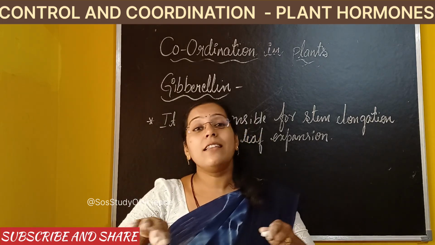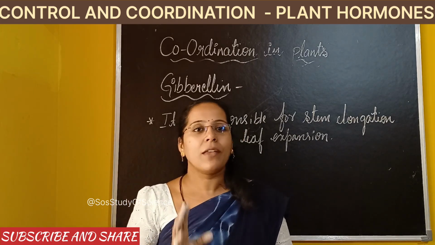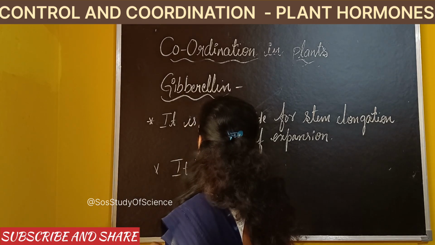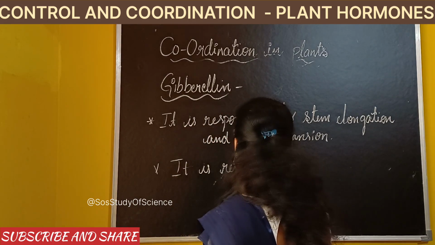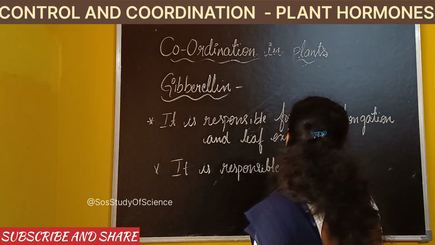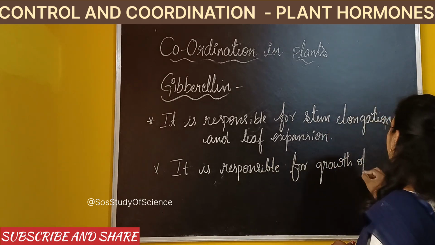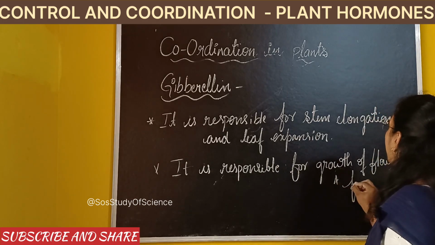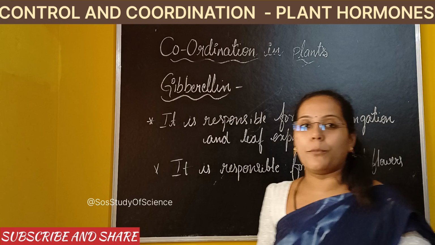There are certain other hormones also. Along with that, gibberellin is also coping up. Okay. So the second point to note is it is responsible, or you can also write helping. It is responsible for growth of flowers and fruits. Growth of flowers and fruits. So these two things you must write with respect to gibberellin hormone.